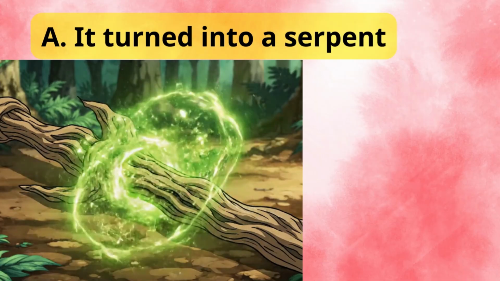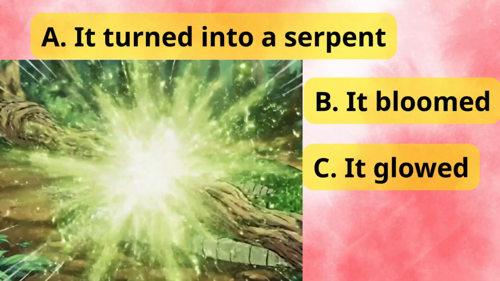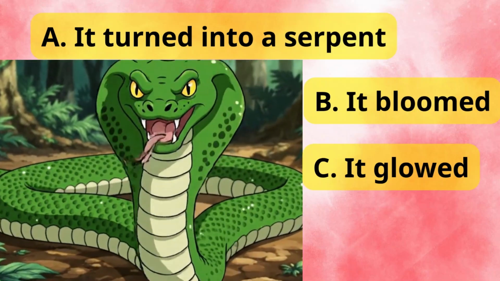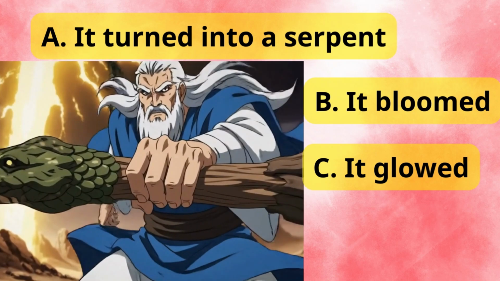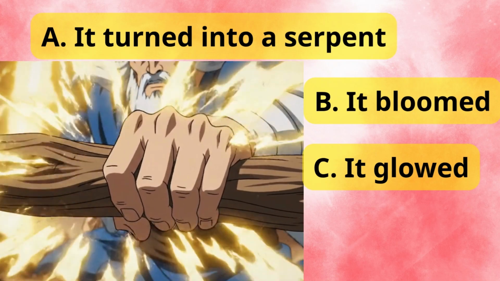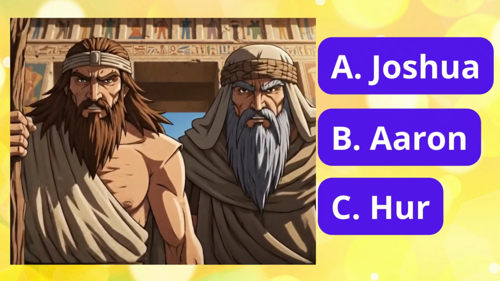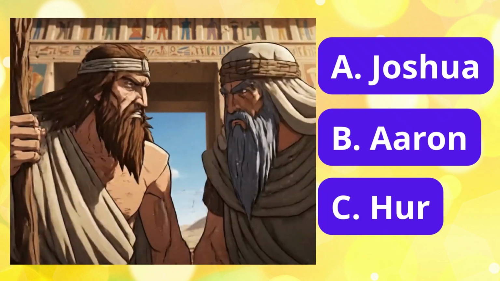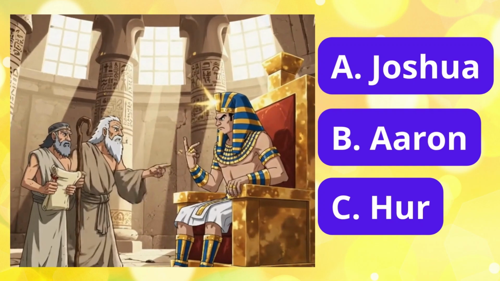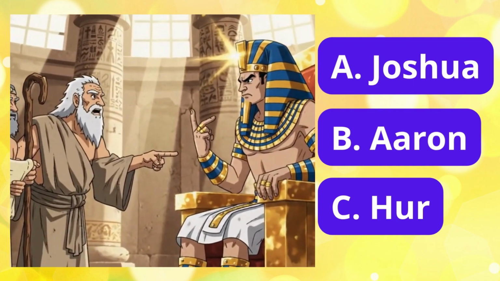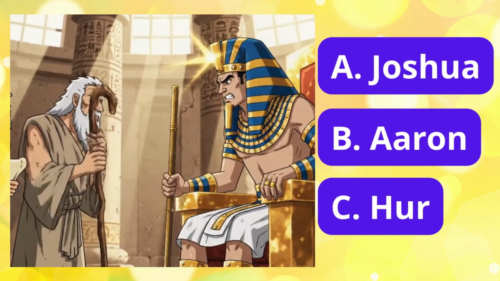Question 6. What was the first miracle God performed for Moses to prove his power, involving the shepherd's staff that Moses held in his hand? The staff turned into a serpent. Question 7. Because Moses was slow of speech, whom did God appoint to be his spokesperson and helper during the mission to see Pharaoh? The helper was Aaron, his older brother.